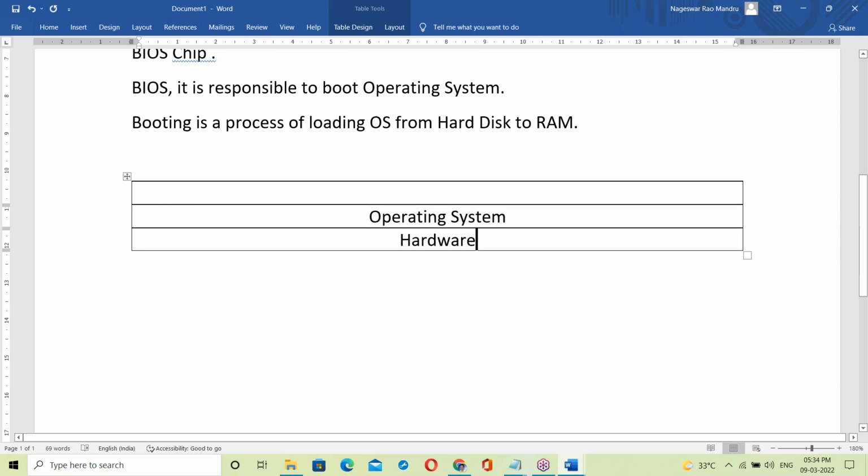Once you power on the system, first of all the BIOS starts. Before anything else, first the BIOS starts. That BIOS loads the OS into the RAM memory. Once the OS has started, your system is ready. Now this OS is running inside the RAM memory.